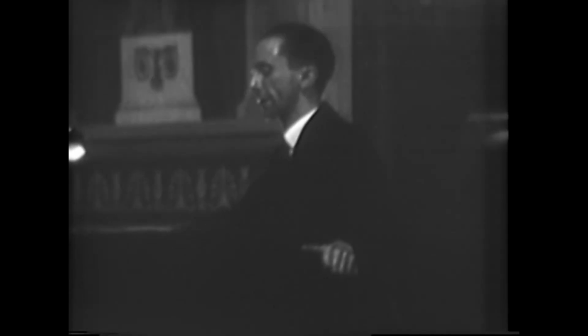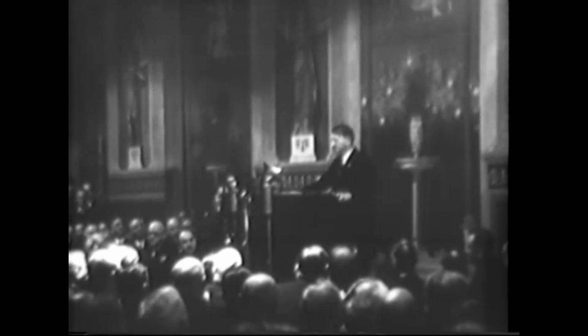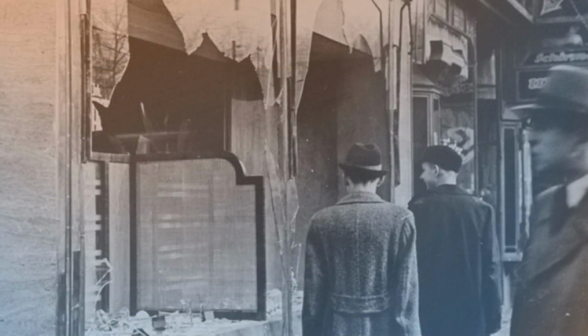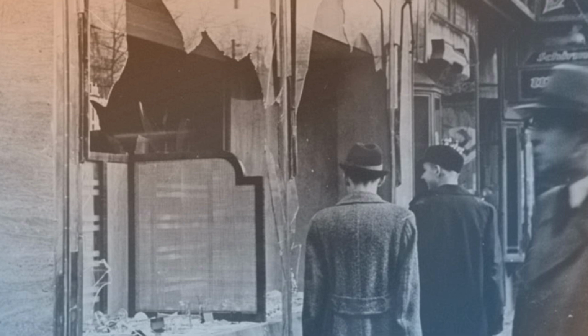Although Jews made up less than 1% of Germany's population, Hitler blamed them for all of Germany's problems and labeled them Germany's mortal enemy. On the night of the 9th of November, 1938, Kristallnacht marked the beginning of the systematic and violent persecution of Jews in Nazi Germany. While the Nuremberg Laws had already stripped Jews of many rights, not all Jewish families could afford to leave Germany. By 1938, the Nazis escalated their anti-Jewish campaign into widespread violence.